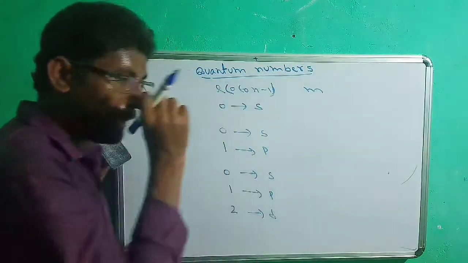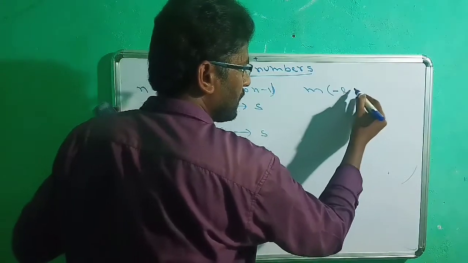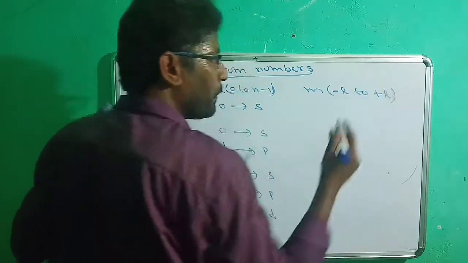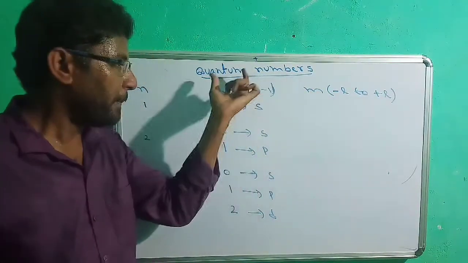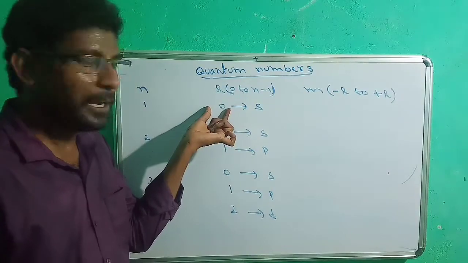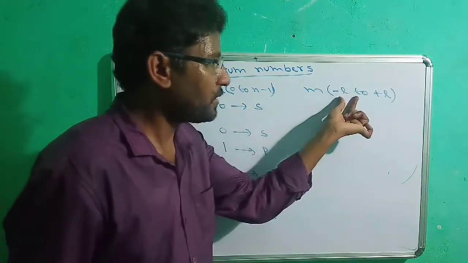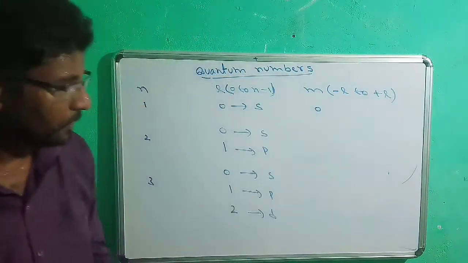Now, what does the magnetic quantum number simply explain? It starts from minus L up to plus L, which means the magnetic quantum number depends on the azimuthal quantum number. When the value of L is 0, minus 0 to plus 0, that means the M value is also 0.